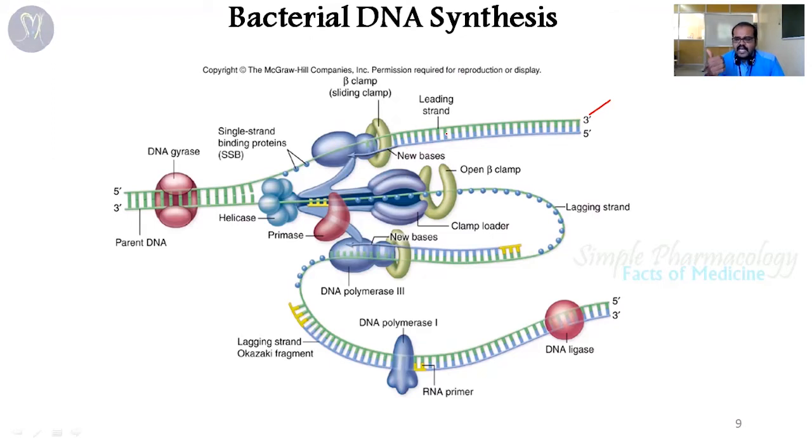On the opposite side is the lagging strand. It's tougher because the nucleotide addition can happen in only one direction, so it takes more time. That's why it's called the lagging strand. It can be overcome by primers and other things. Here you just focus on this: during DNA replication, the first enzyme, our target enzyme, is DNA gyrase. The DNA gyrase enzyme plays a very vital role in DNA replication. So what is the role? We can see it in the next slide.